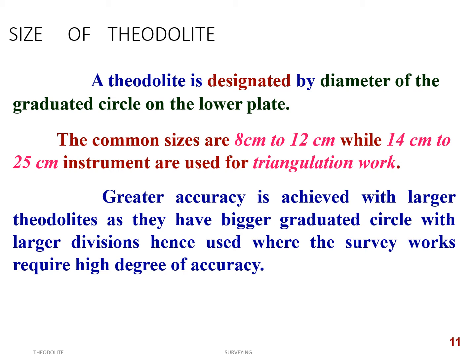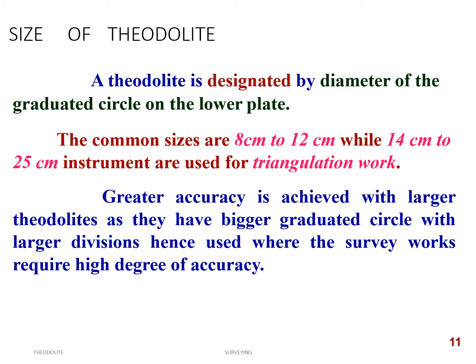The size of a theodolite: a theodolite is designated by the diameter of the graduated circle on the lower plate. You will have two plates in a theodolite, a lower plate and an upper plate. In the lower plate, one complete circular plate is graduated from 0 to 360 degrees, and each degree is subdivided into three parts, that is, one division is equal to 20 minutes on the main scale. The common sizes of diameter are 8 centimeter to 12 centimeter, while 14 centimeter to 20 centimeter instruments are used for triangulation work, which is more accurate work.